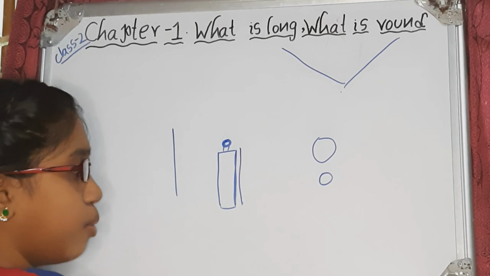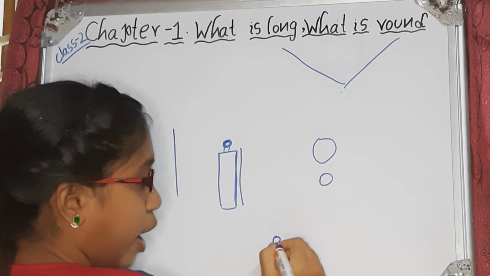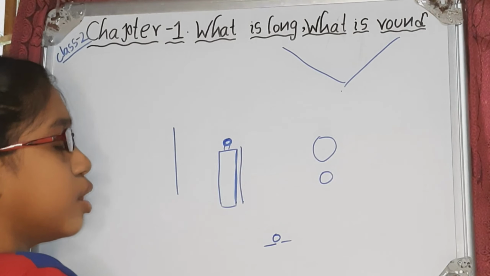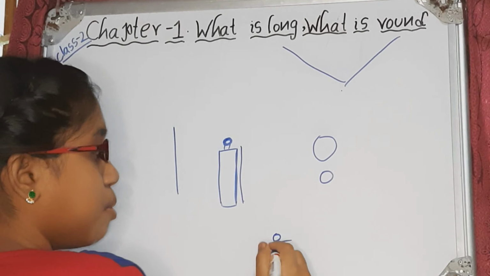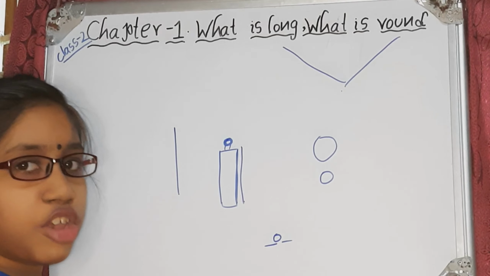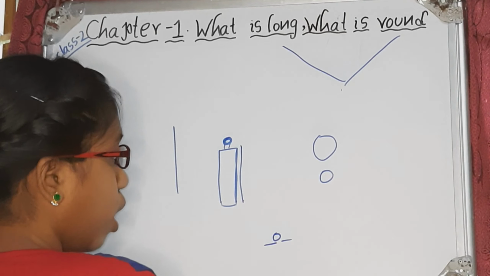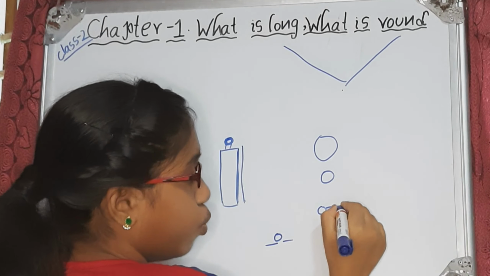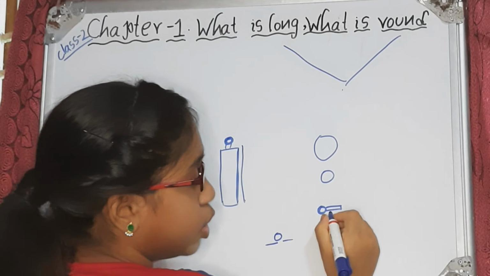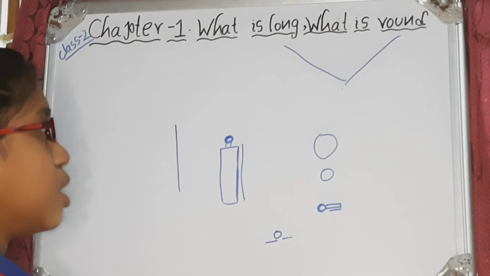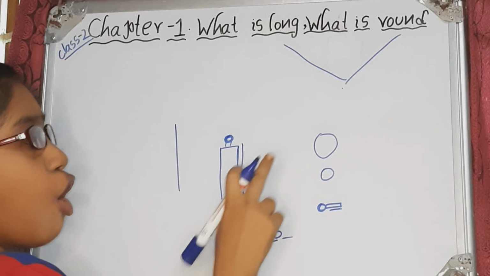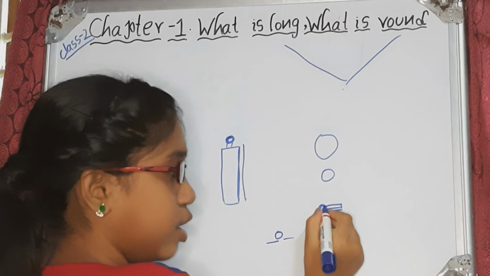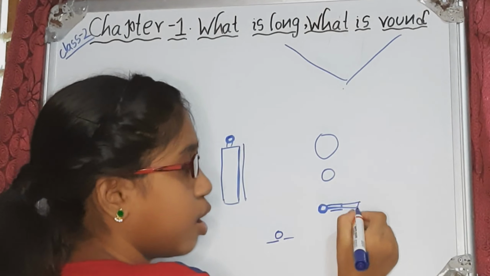One more example, we can take a coin and roll it with your hands. From a long distance you can see the coin visible like a ball. Means a coin is also in the shape of round. And if you take a spoon, the top of the spoon will be round and the bottom will be long. We can say it is a combination of long and round. This spoon has round here and length here.